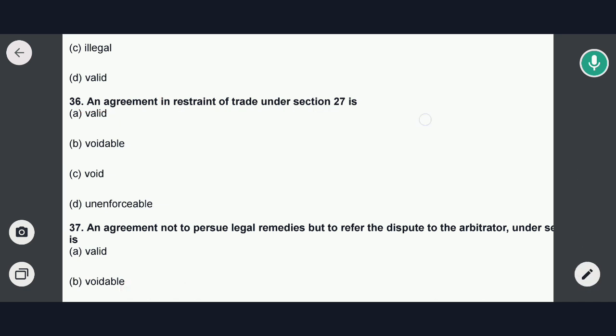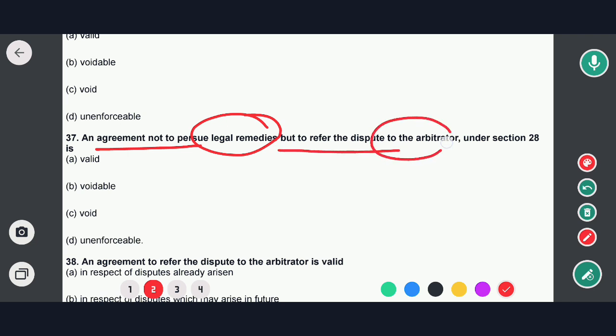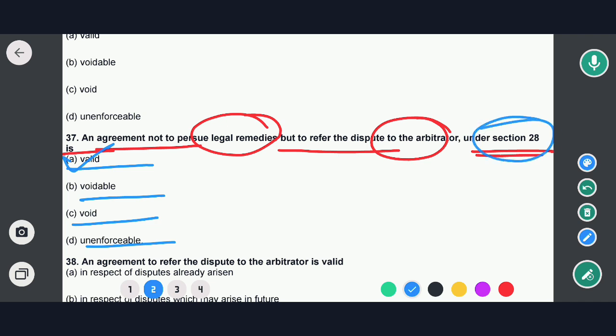Okay, so now to next question. An agreement not to pursue legal remedies, but to refer the dispute to the arbitrator under section 28 is what? Options are valid, voidable, void and unenforceable. So in this case, the correct answer would be option A, that means valid. That means as per the provision of section 28 of the Indian Contract Act, an agreement not to pursue legal remedies but to refer the dispute to an arbitrator is a valid agreement. So option A would be the correct answer.